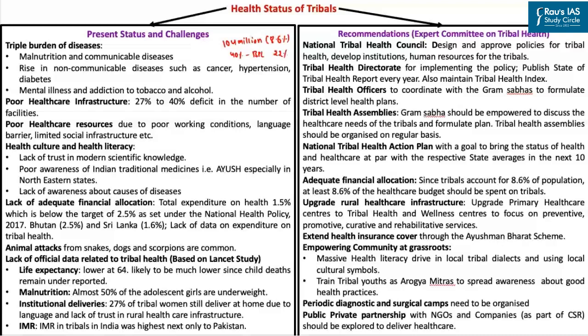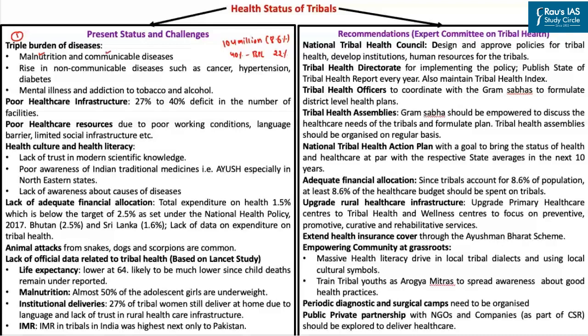So undoubtedly the tribals face multifaceted problems, but this particular article specifically focuses upon the healthcare challenges faced by the tribals. So let's look into these challenges one by one, starting with the triple burden of diseases. Even today, the tribals face a much higher burden of malnutrition and communicable diseases as compared to other social groups.